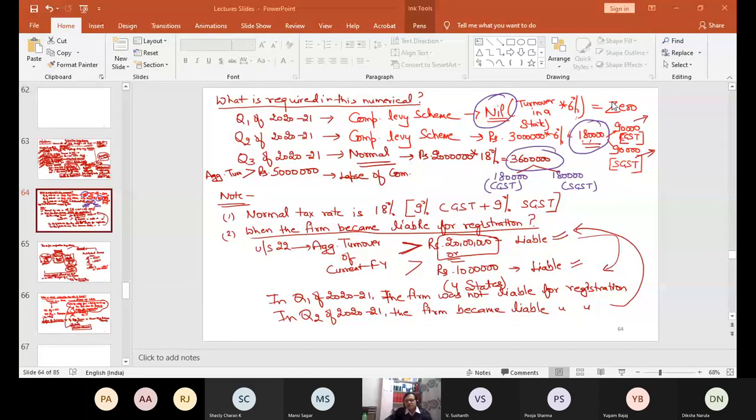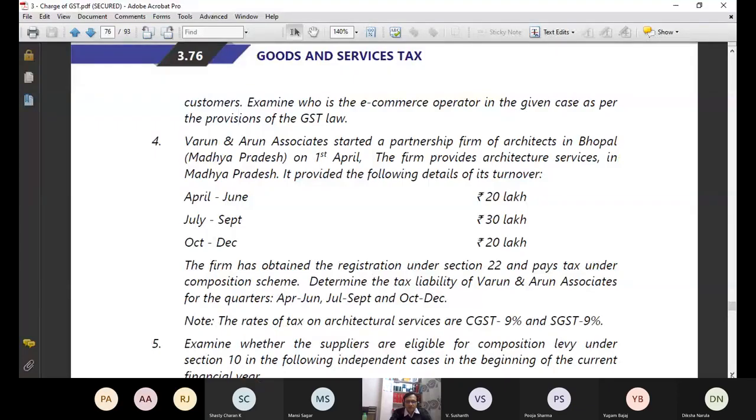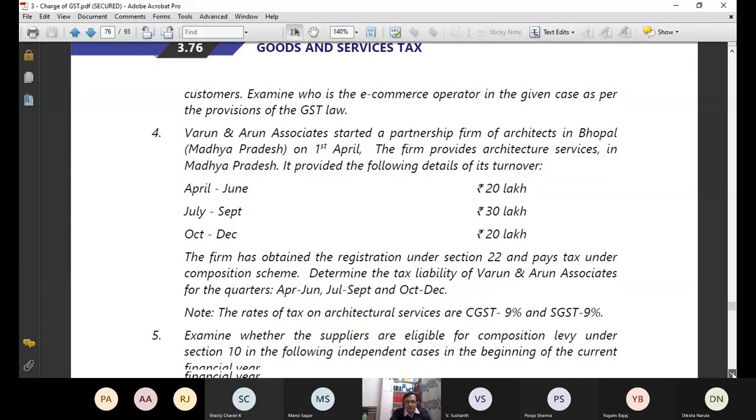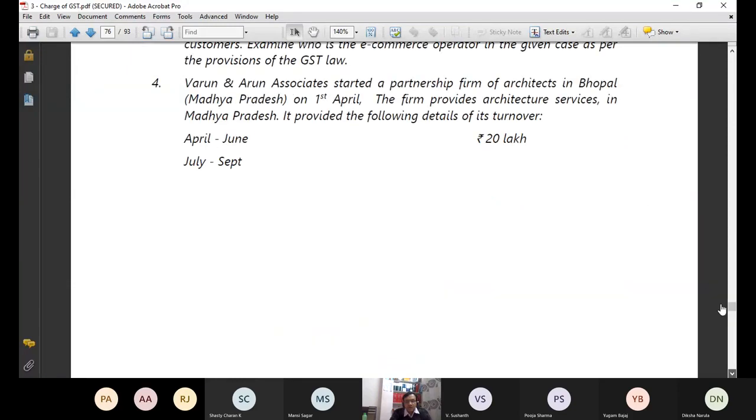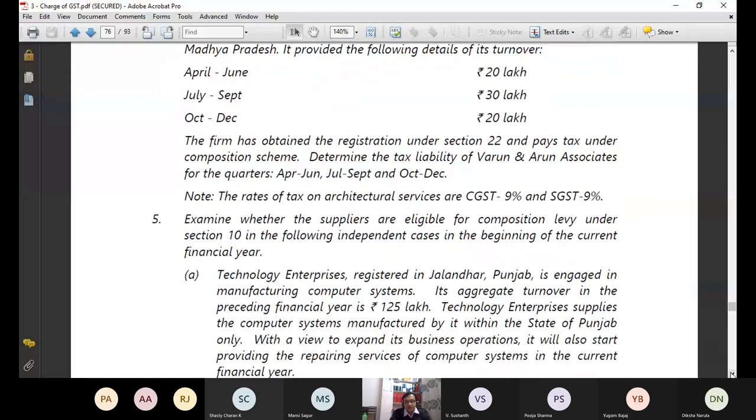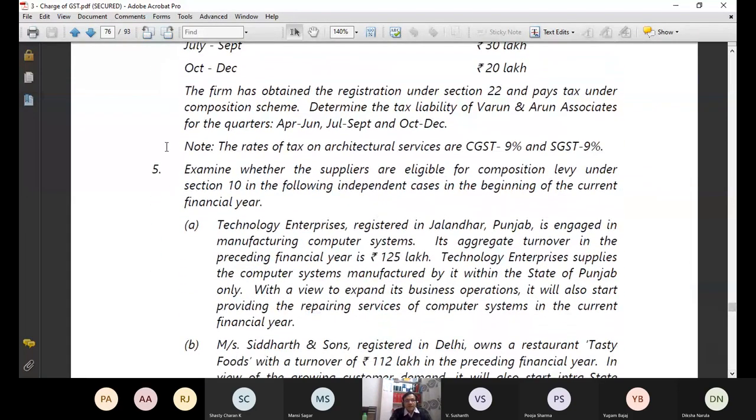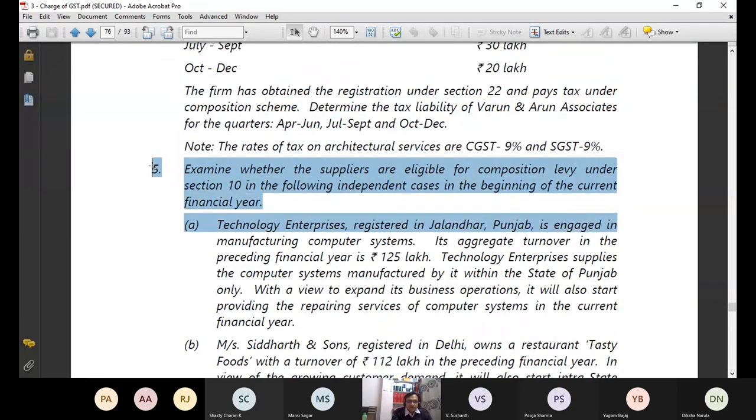Okay, now let me discuss one small case where I will simply answer directly. There is no need to solve that. Just one more case from the same institute's material, question number 5. It will not take more than 1 or 2 minutes. I would like to ask you, can you tell me the answer of this point now? You have to think and tell me carefully. Don't be in a hurry.